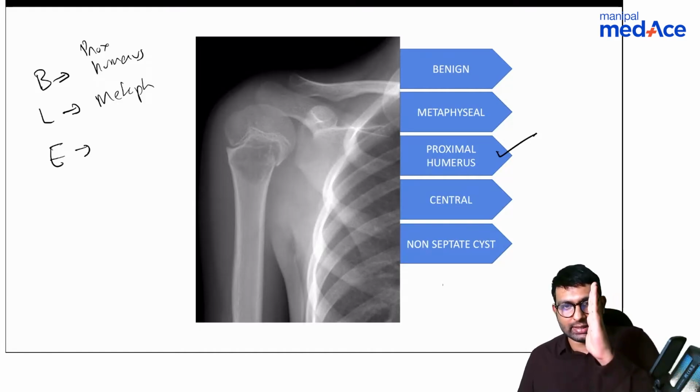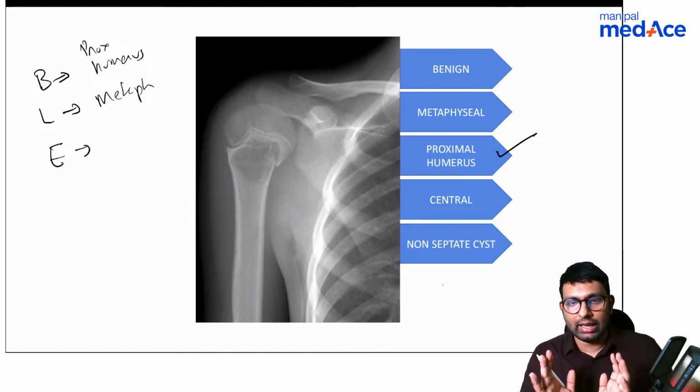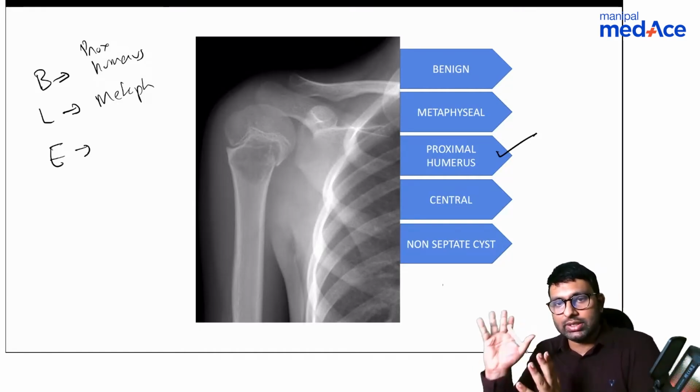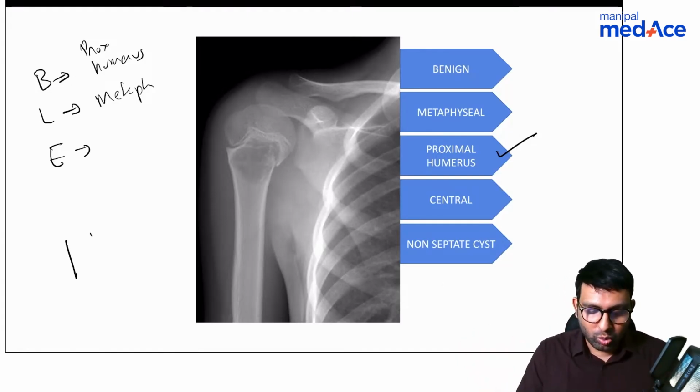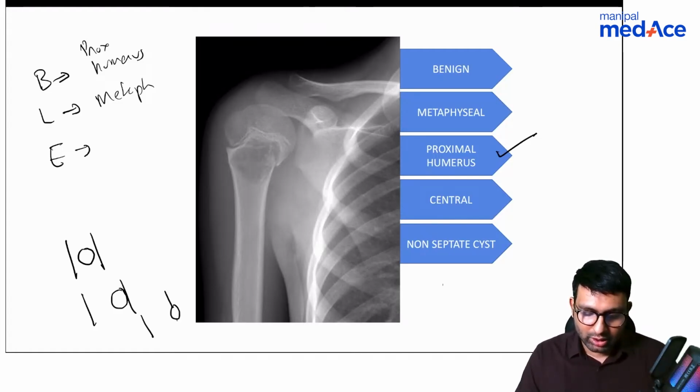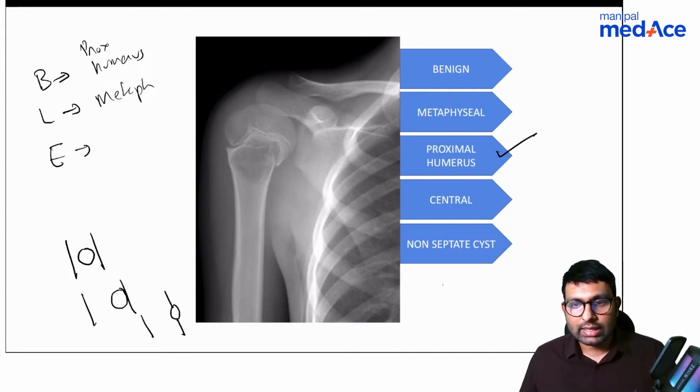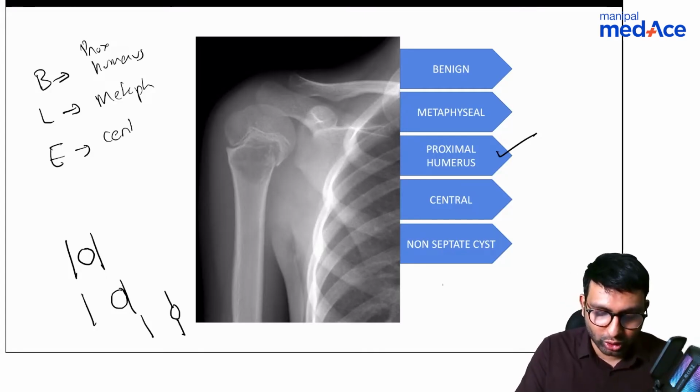Do you think this is a central tumor? Is it present centrally? Is it eccentric or is it stuck to the cortex? See, three types I'll tell you. One is central like this. Another is eccentric like this. And third is cortical like this. Which type is it? Central. Yes, correct. So you're getting the hang of this.